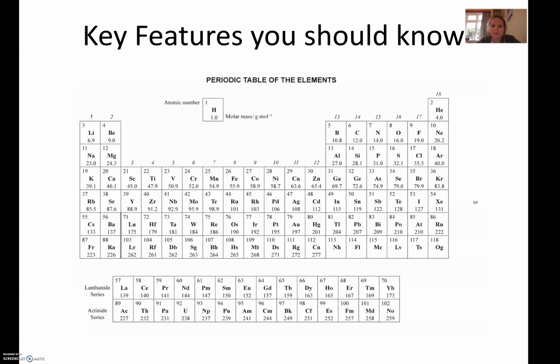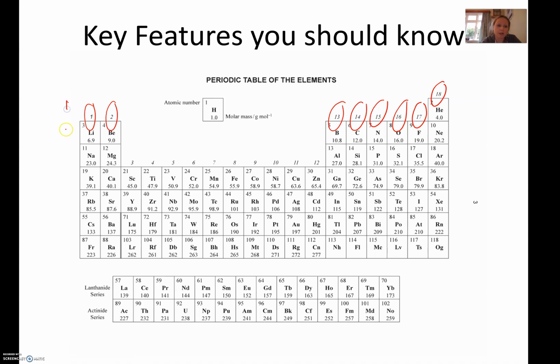Okay, so some key features that you should know of the periodic table. This is the one that you're going to get in your exam. This is the NCA Level 3 one that I've shown you before. Should know by now that these numbers up the top are called the group number, and the group number tells us how many valence electrons an atom has. So if something's in group 2, it's got 2 valence electrons. If something's in group 15, you forget about the 1 and it's got 5 valence electrons. So those are group numbers.